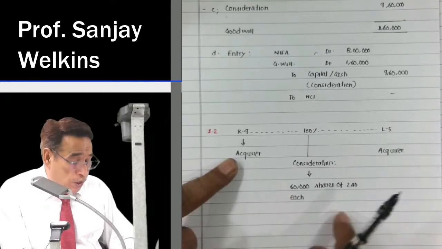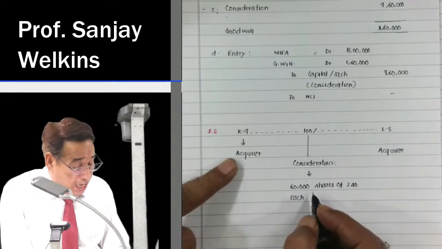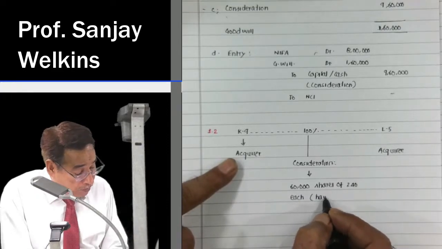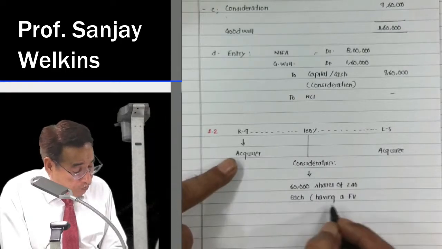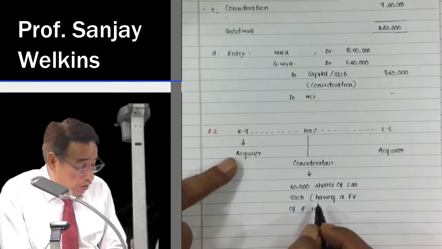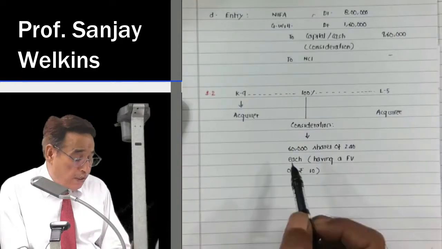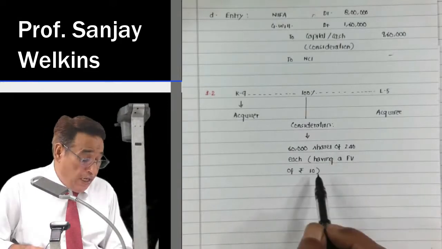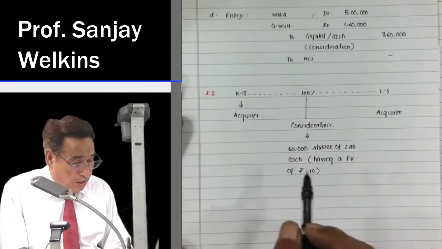However, we are going to make the payment by offering you 60,000 shares at the rate of 240 each, having a face value of rupees 10 each. So in this question, the mode of payment of consideration is given.